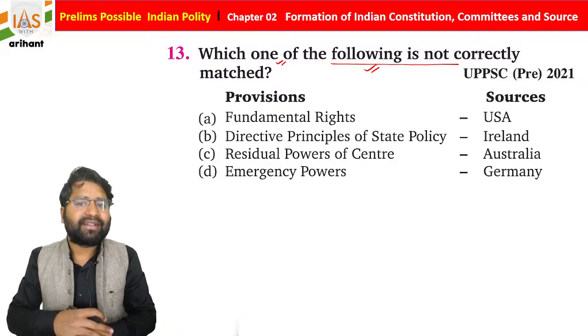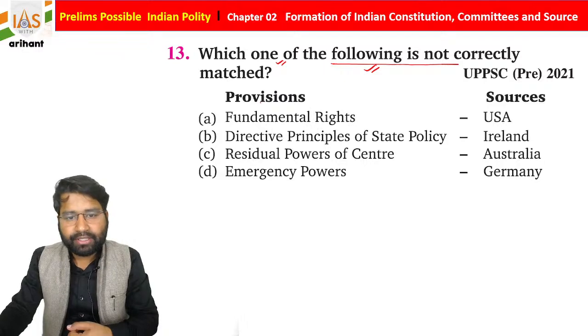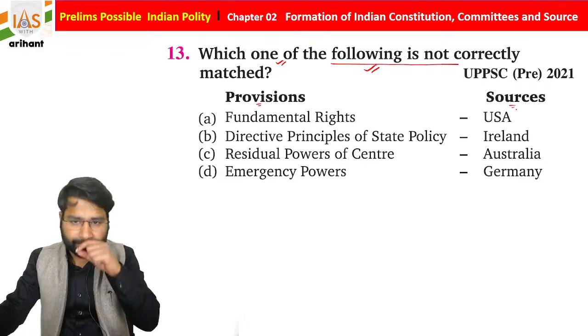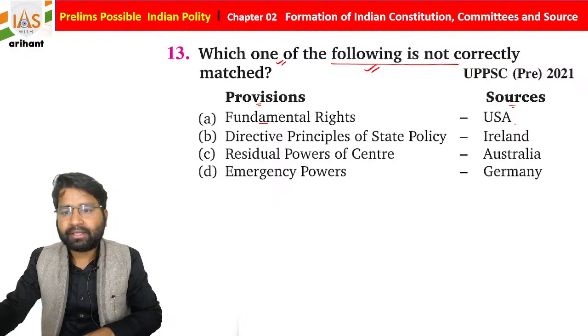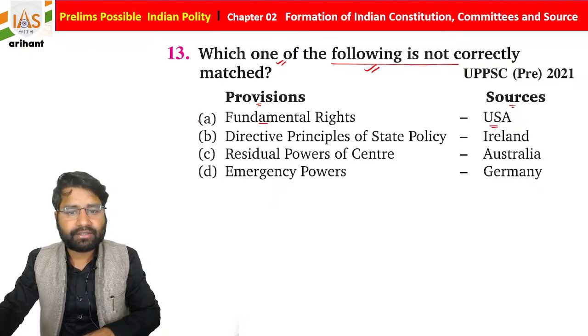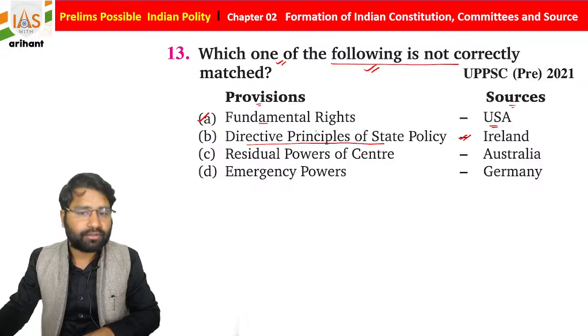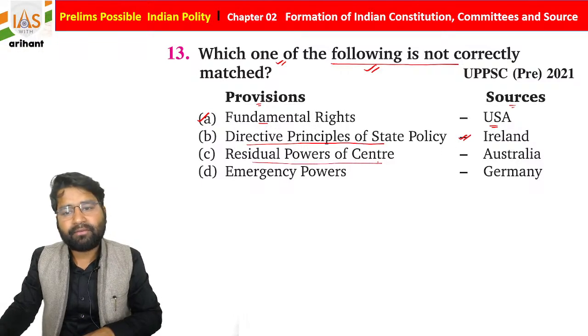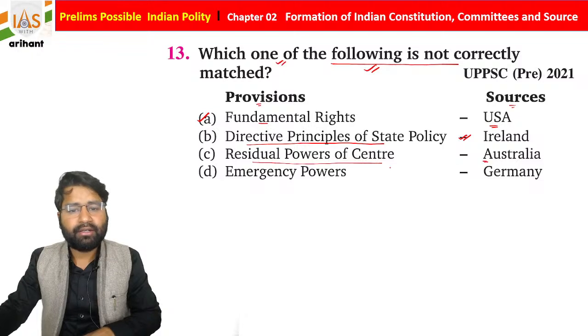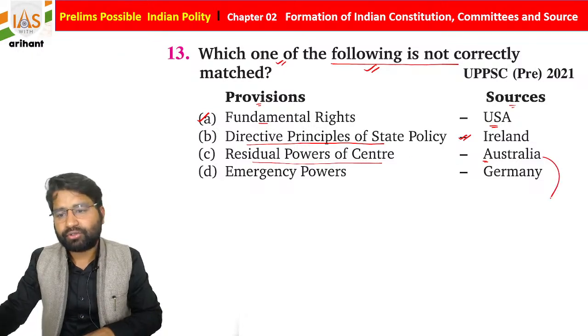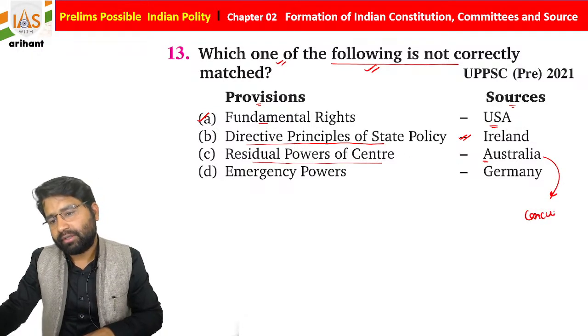Now the 13th question we have says: which of the following provisions and sources are not correctly matched? If you see the provision on one side and sources on another, fundamental rights are derived from USA, you will say, sir, it is correct. Directive Principles of State Policy from Ireland, you will say it is also correct. Residual power of center is from Australia. As you know, students, from Australia we derive what? Concurrent list.